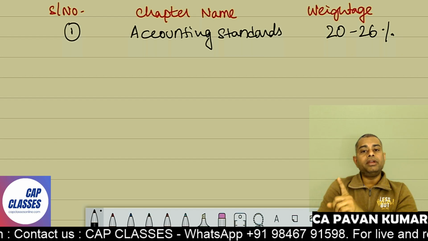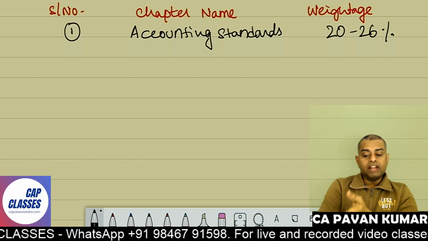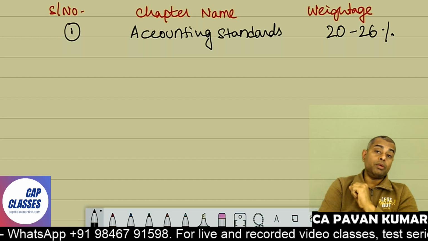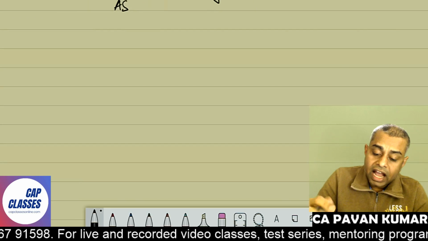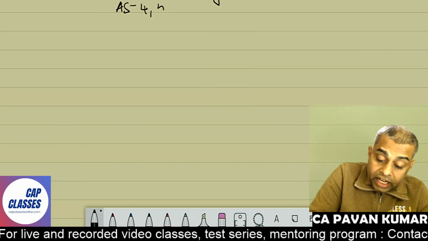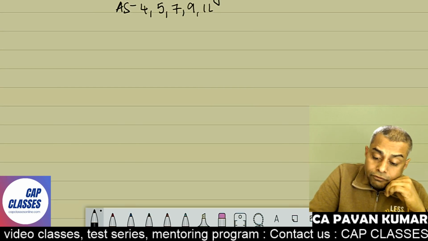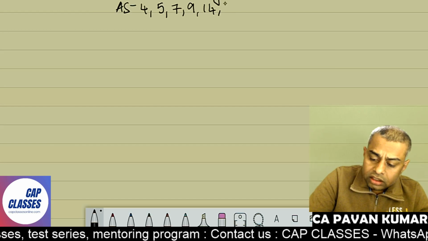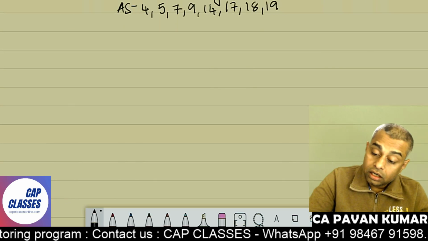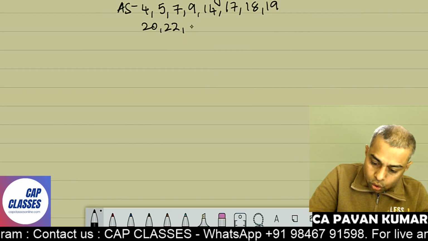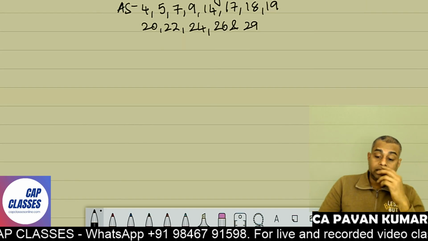One particular chapter is coming for 25-26%. That means you might get 25-26 marks only from this chapter. So imagine how important it is. So under this, write down, what are the accounting standards we have? We have AS4, 5, 7, we have AS9, and then we have 14. What is 14? Amalgamation. Then we have 17, 18, 19, 20, 22, 24, 26, and 29. These many standards are there.